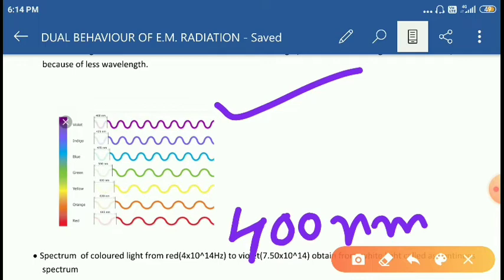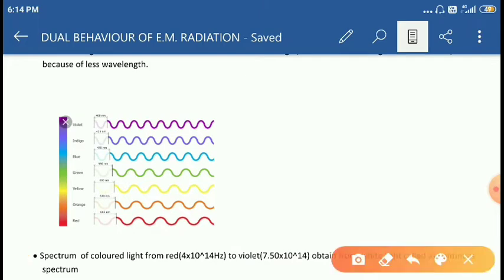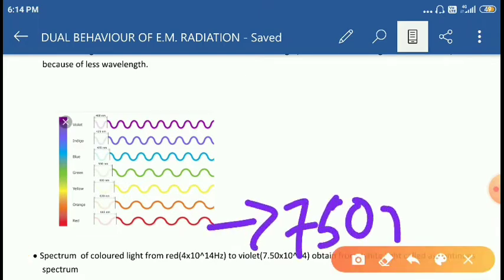If an electron absorbs a wavelength of 750 nanometer, then it emits the red light.